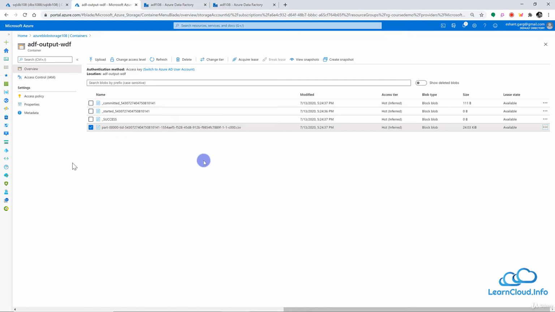So that's it for this demo. You see that wrangling data flow is still in preview. So by the time you see this demo, there may be some changes. And if there are any significant changes, then I may re-record this demo. Otherwise, I hope that by now you have a better understanding about wrangling data flow. Thank you.